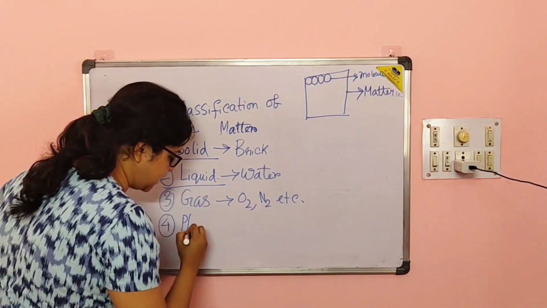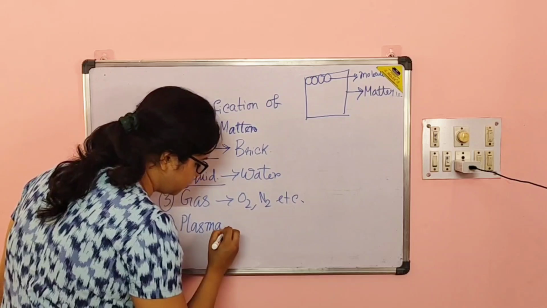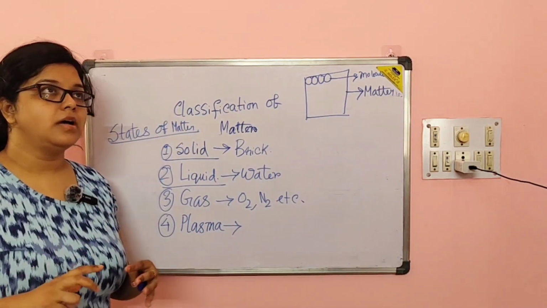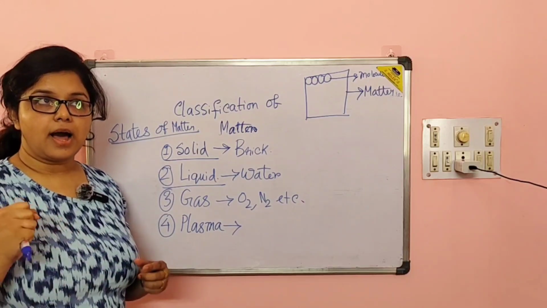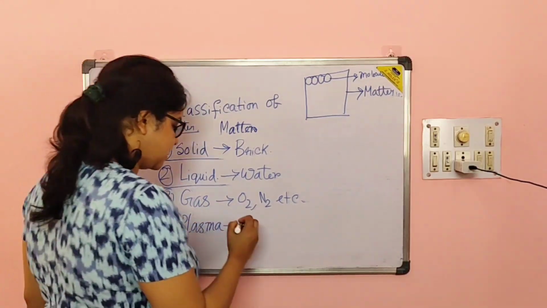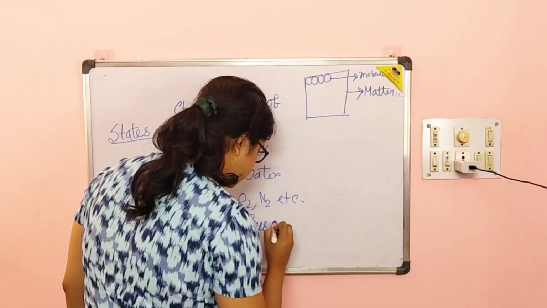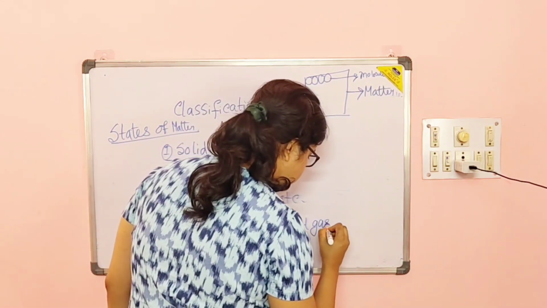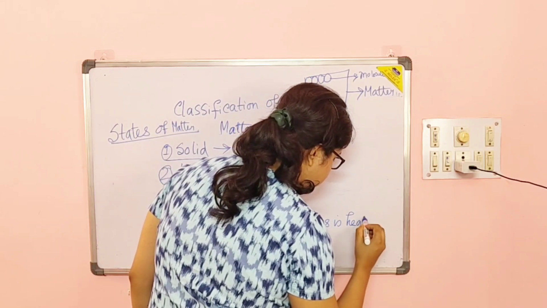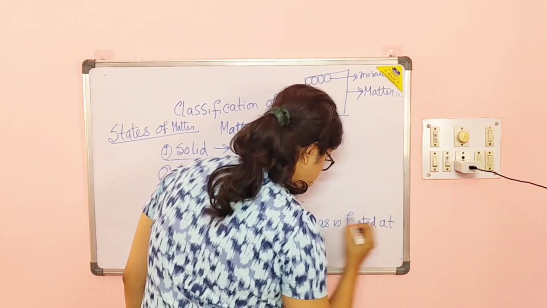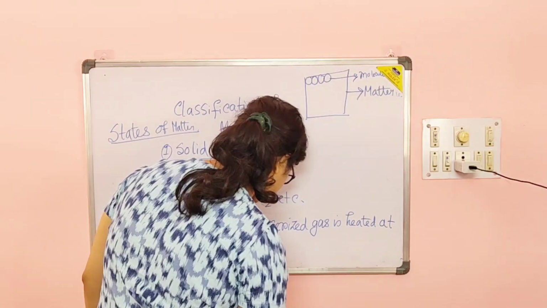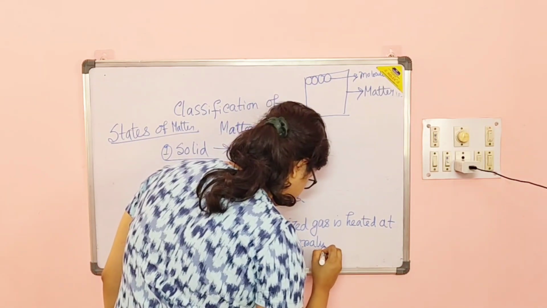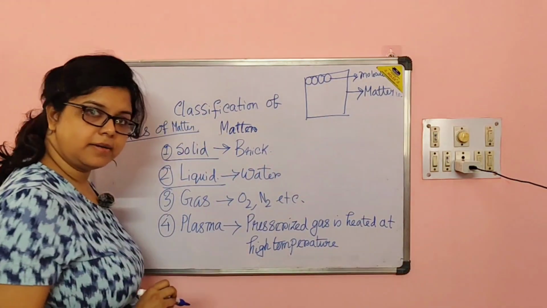Fourth state of matter is plasma, which is new to all of you. Plasma state is nothing but a combination of ions and electrons. It is achieved when pressurized gas is heated at high temperature. Clear?